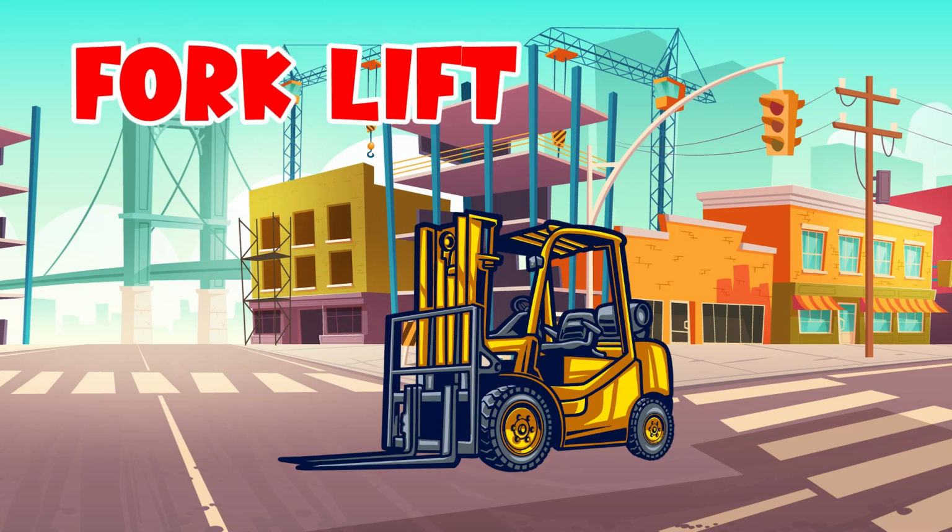Forklift. Forklifts are used for lifting and transporting heavy materials over short distances. They have two prongs at the front that can slide under pallets or containers to lift them.